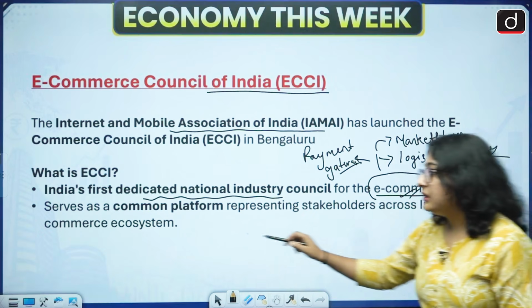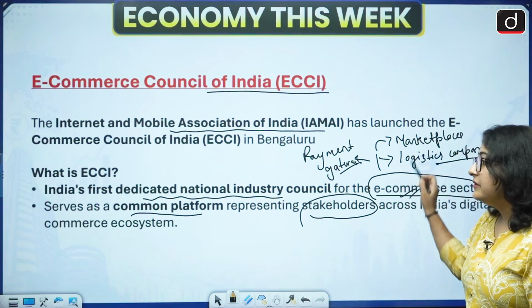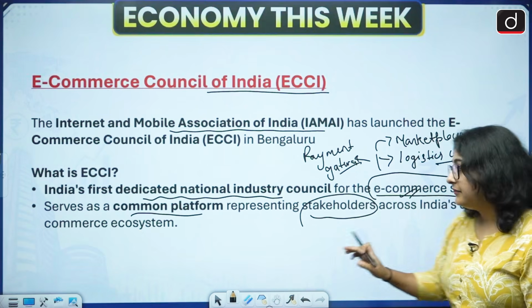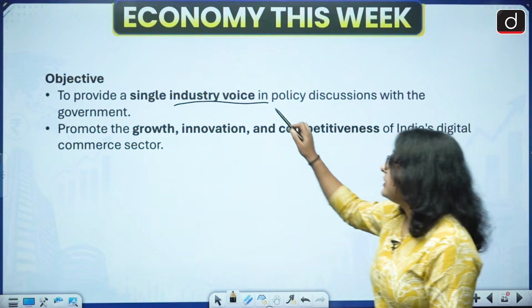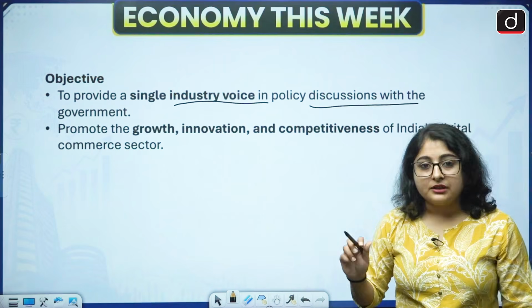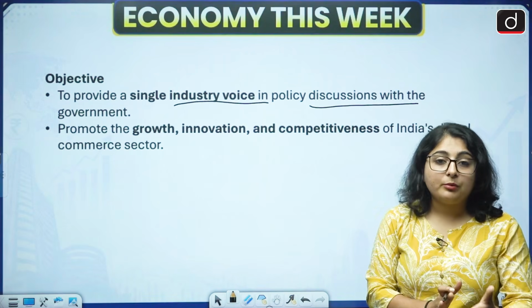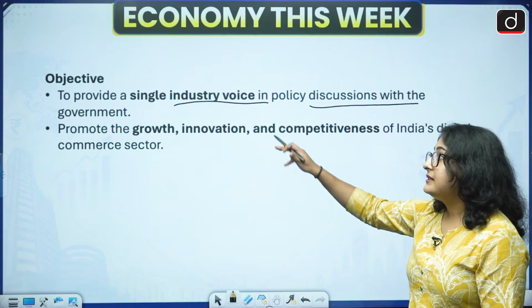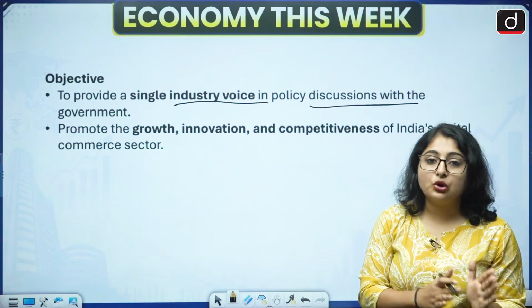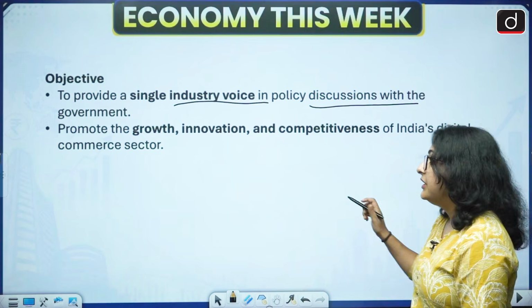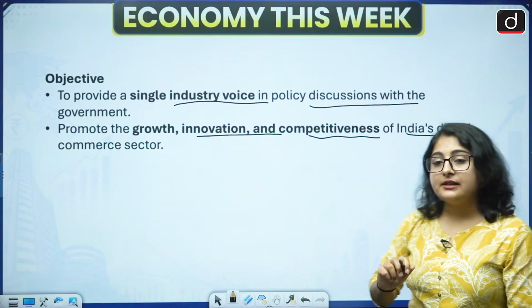It will serve as a common platform representing the stakeholders. These stakeholders will be represented by the ECCI. All right. Its objective is what? To provide a single industry voice in policy discussions with the government. If the government has to make any policy related to the e-commerce sector, then ECCI will provide a single industry voice. It will represent the voice of all the stakeholders which belong to the e-commerce sector. It will promote the growth, innovation and competitiveness of India's digital commerce sector.